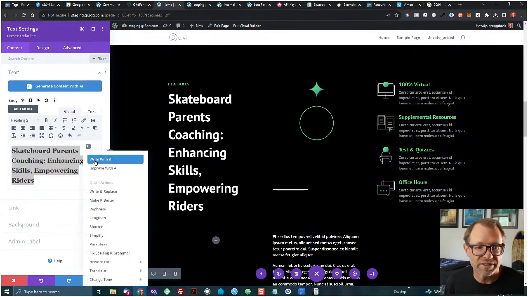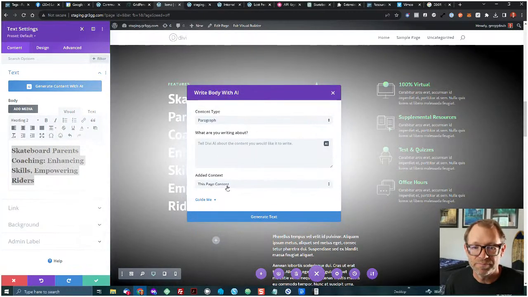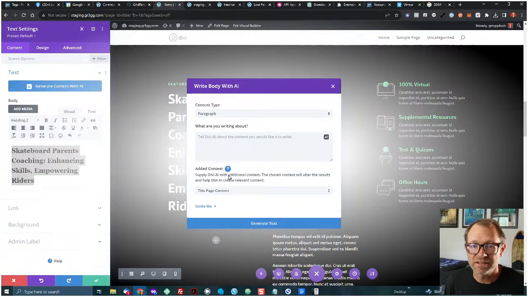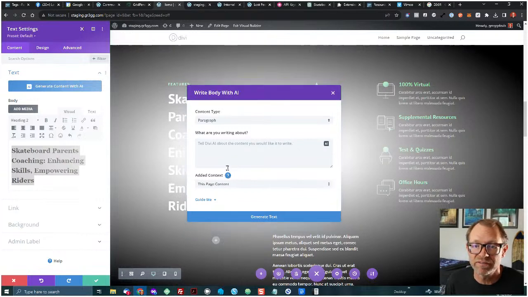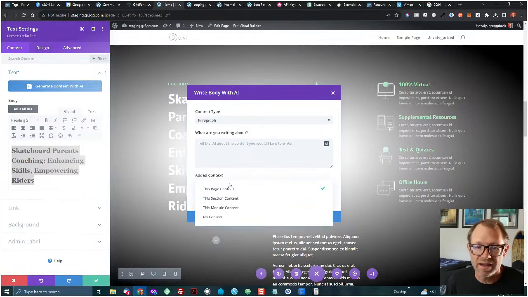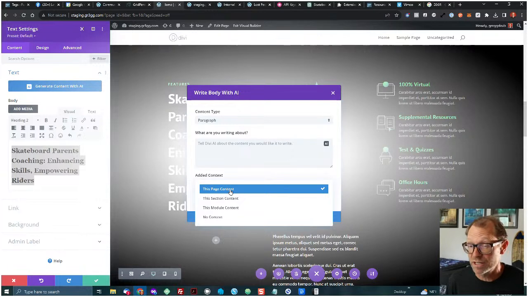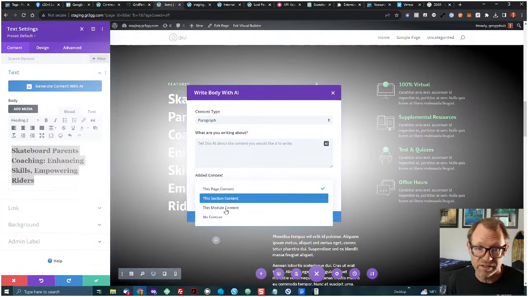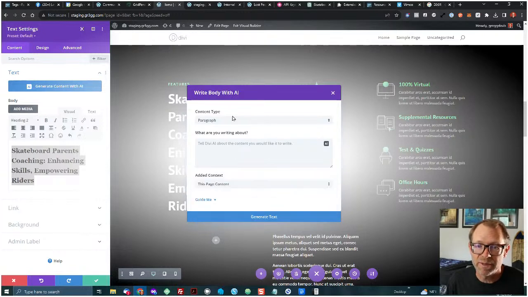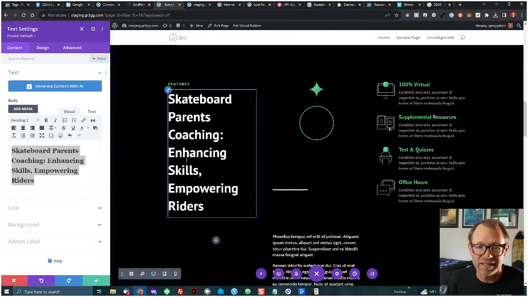Let's go ahead and improve this again. If I click Write with AI, this is what I wanted to show you. Added context. What does it say? Supply Divi AI with additional context. The chosen context will alter the results and help Divi AI create relevant content. So I write, what am I writing about? And then I can have it be the context of this page content only, or just this section, or just this single module even, or no context at all. I'll have this page content, and it might give me some very appropriate title content like that.